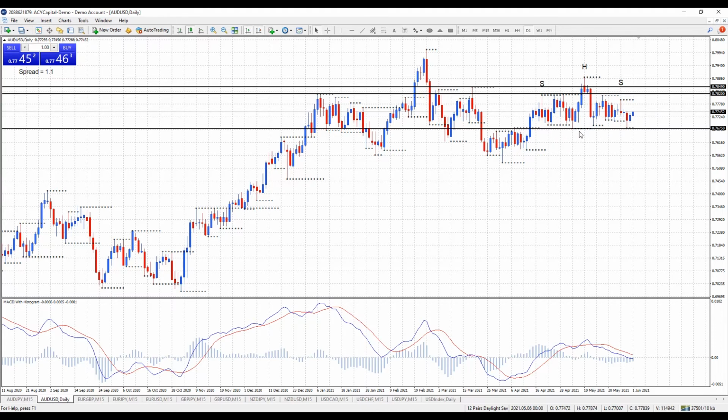And that's getting support here from this old top to the left. So we broke above this top and that's been support. Then I've got this support low in here, more support, and last Friday we came down and got more support just above the 76.75 level. And now we're heading back up.